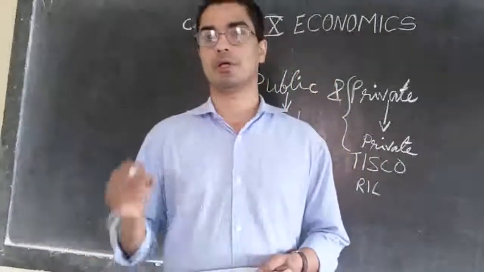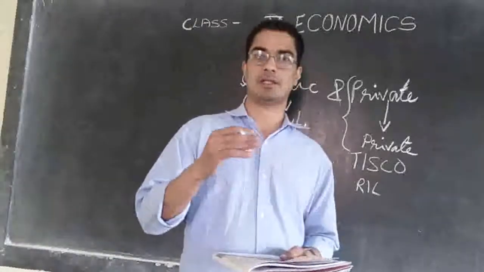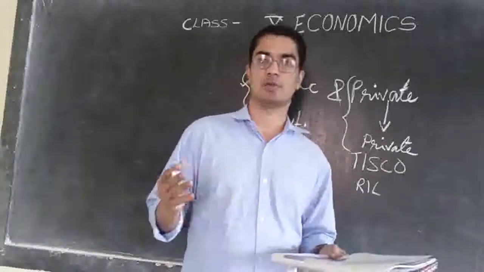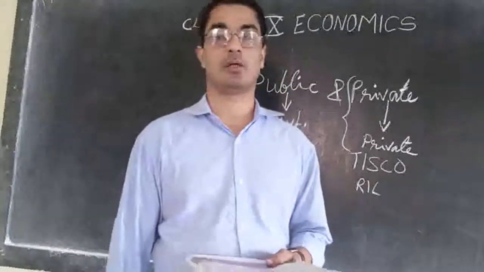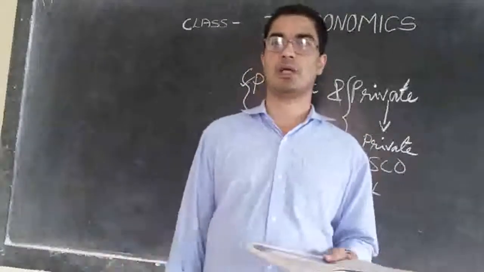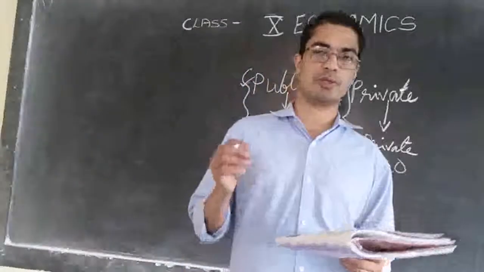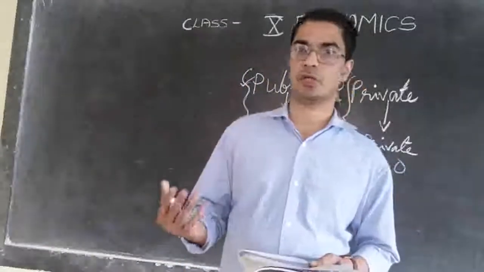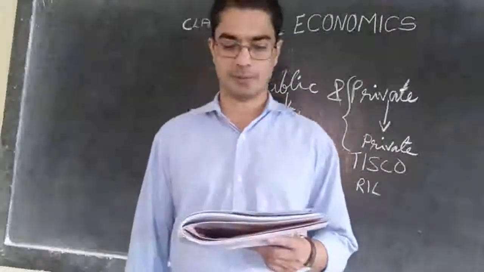So the government will reduce the price and distribute to the people at a nominal, cheap rate. Otherwise, all the people in the country will not be able to get the benefit of electricity. They will be unable to pay the cost. So the government is doing all these things and distributing cheaply in order to help the people of India.